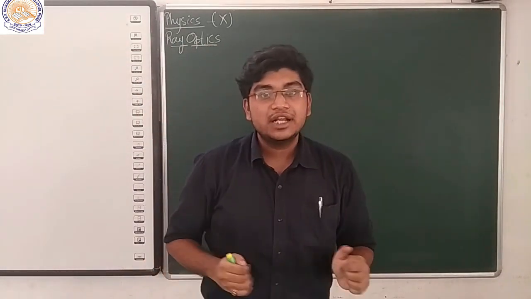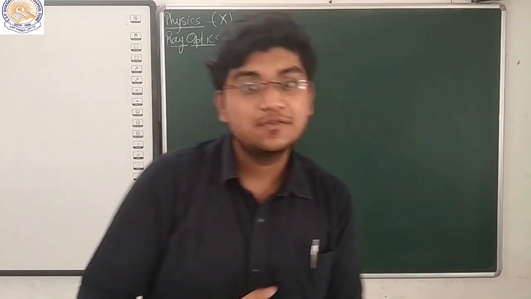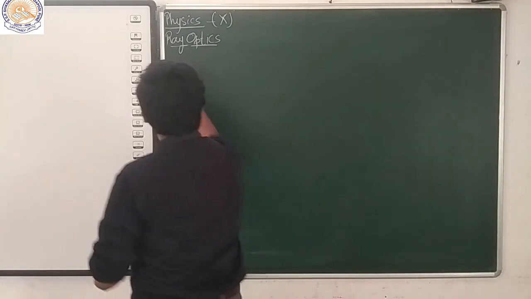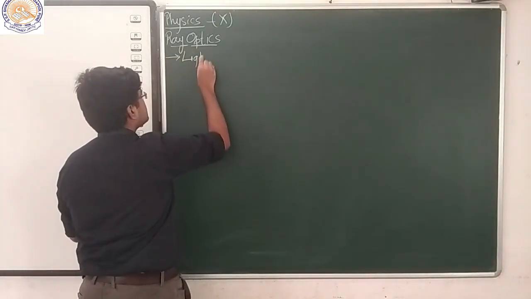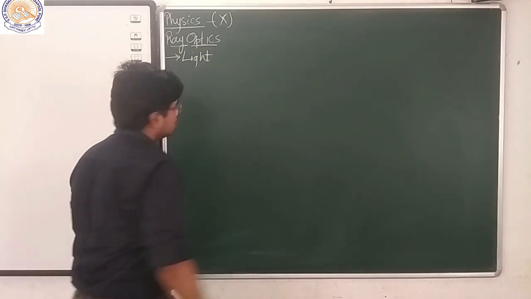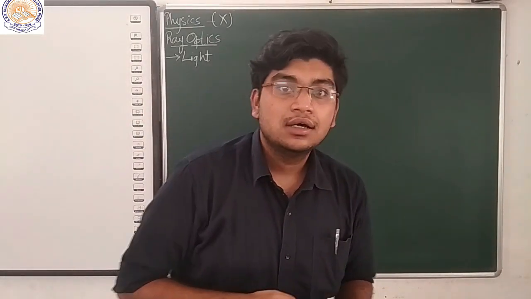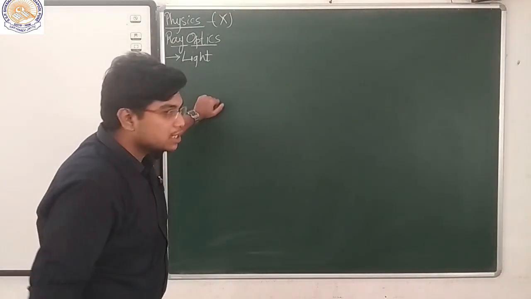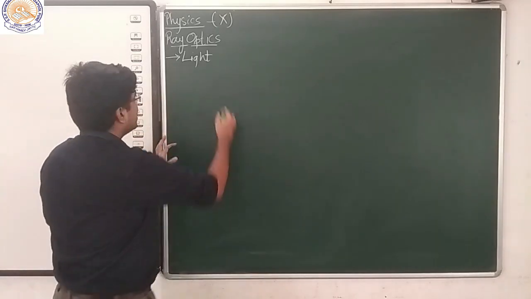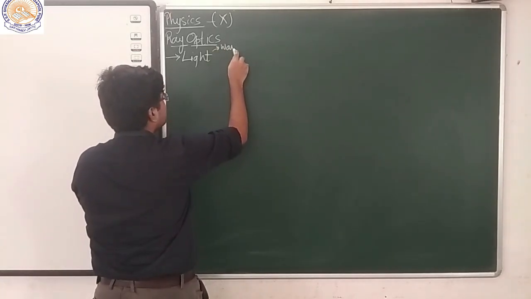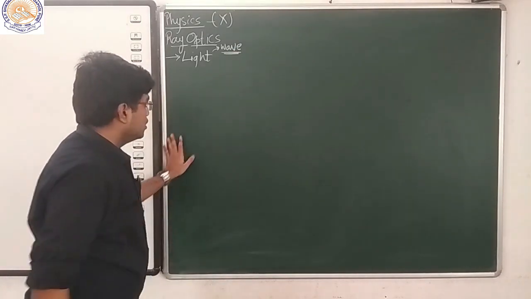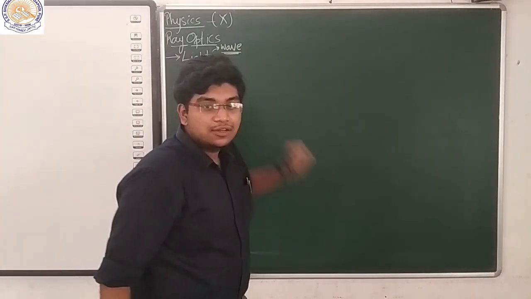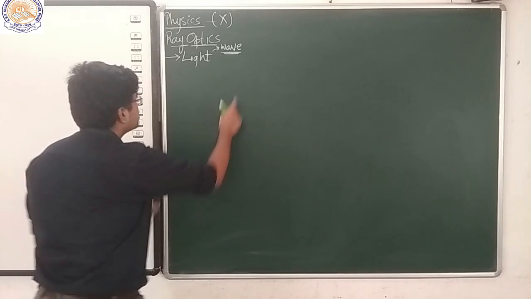Actually, ray optics is a subject from physics which deals with light. Many people in history defined light in different ways, but for ray optics we will be dealing with light as a wave. Now to recall from our previous chapter what a wave is, I will give a little introduction about waves.